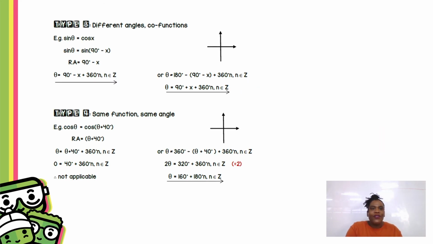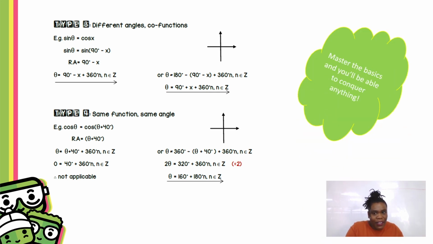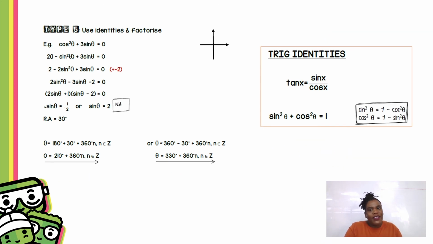And then there are different types of equations that you must be familiar with. For this one, you have co-functions. Whenever you see a 90 or 270, use co-functions. Here you have cos and cos. Choose one of those sides. You have cos on the left, cos on the right. Choose one of those sides, and one of those angles will be your reference angle. Okay? If you master the basics, the difficult things will be easy.